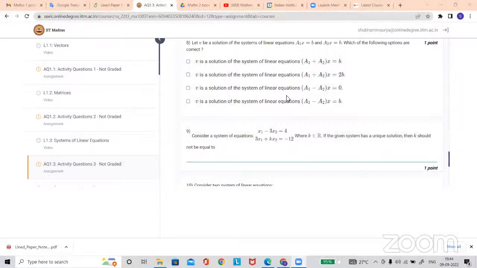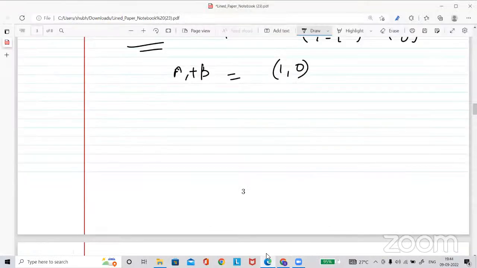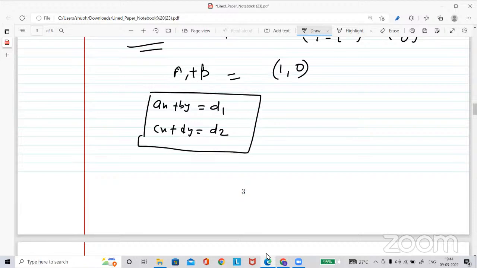I hope now my screen is visible, right? Yes, sir. Okay. So the one thing is the determinant. Let me suppose a system of linear equations: ax plus by is equal to, let's say, d1, and cx plus dy is equal to d2. These two equations are given.